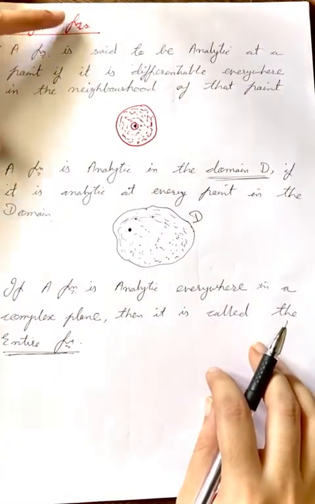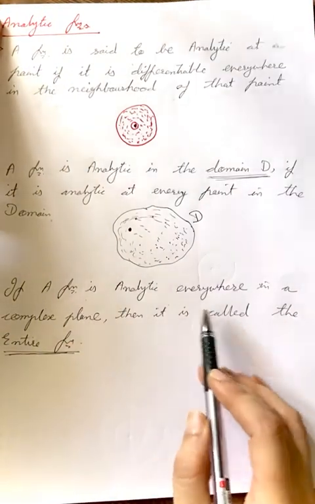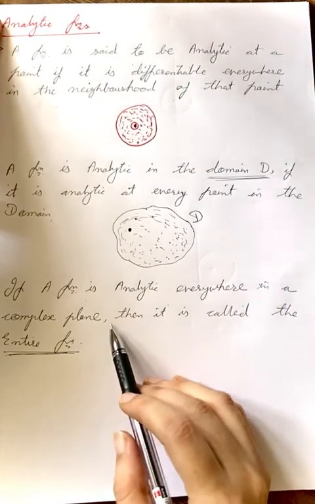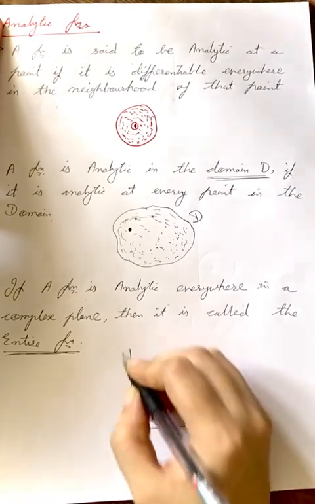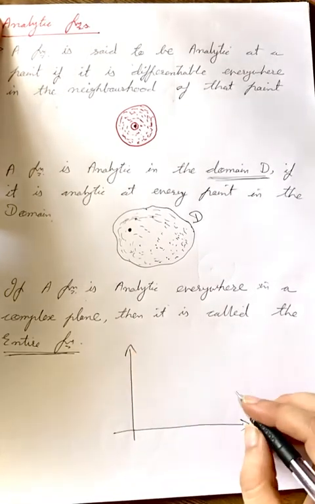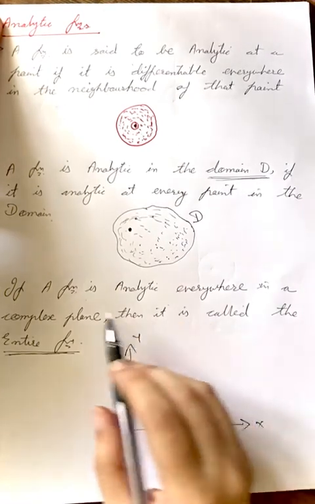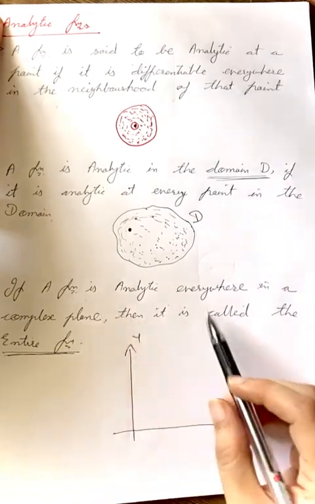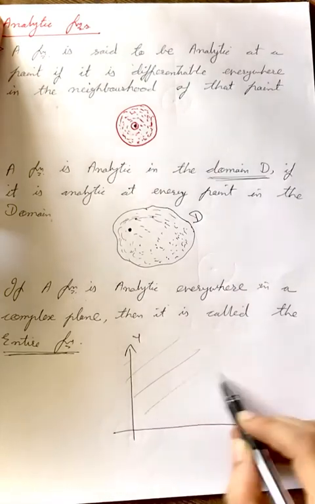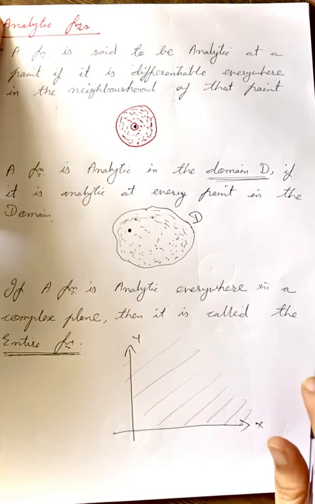the definition of an entire function. A function is called an entire function if it is analytic everywhere in the complex plane. So suppose I consider this complex plane, x and y. Now if I choose a function and that is analytic everywhere in this whole plane, then that function will be called the entire function.